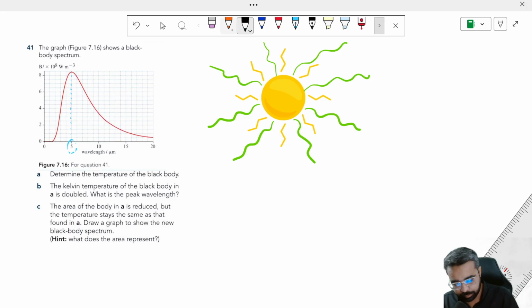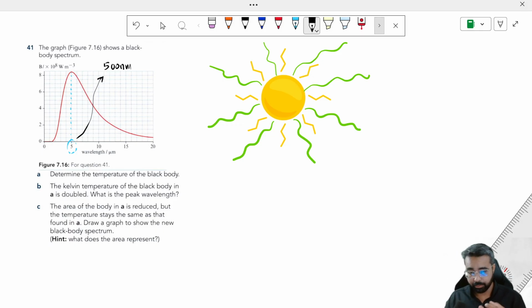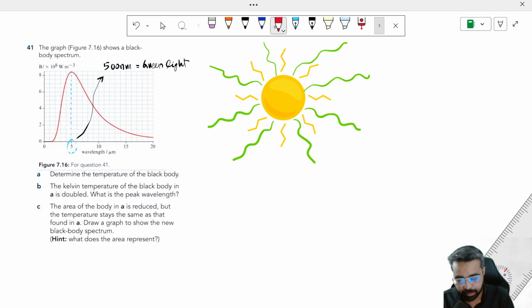So 5 micrometer means that it is 500 nanometers, and a 500 nanometer electromagnetic wave appears as green light to our human eye. So this is a green light. It means that this electromagnetic spectrum shows us that the black body is radiating green light with maximum energy. So in this question, we have to find out the temperature of the black body.